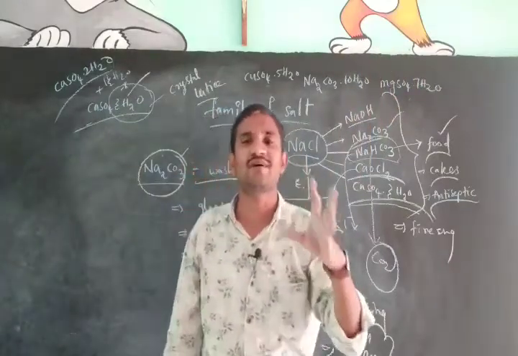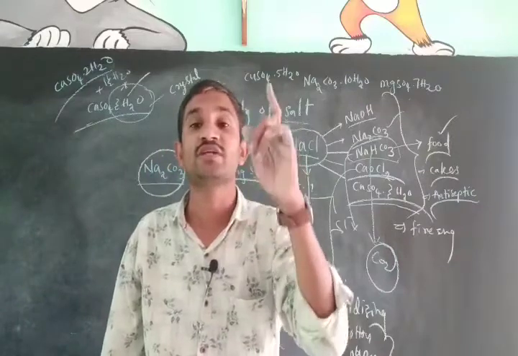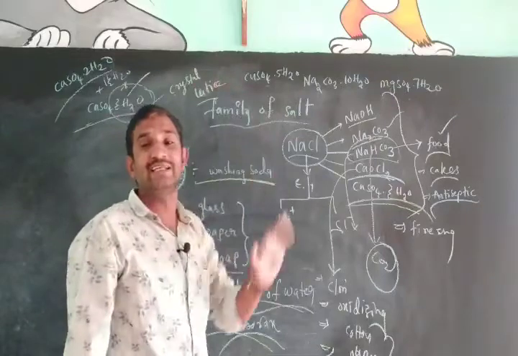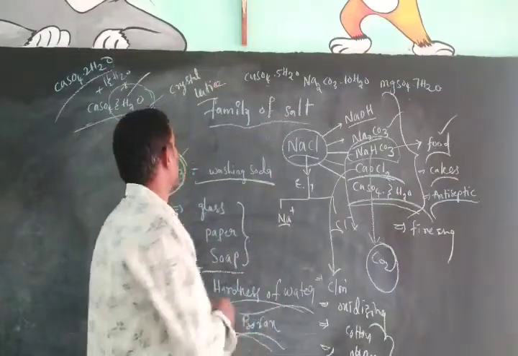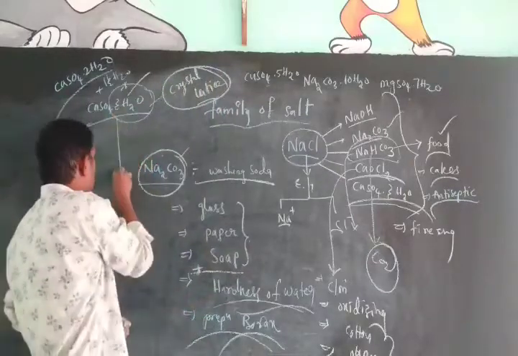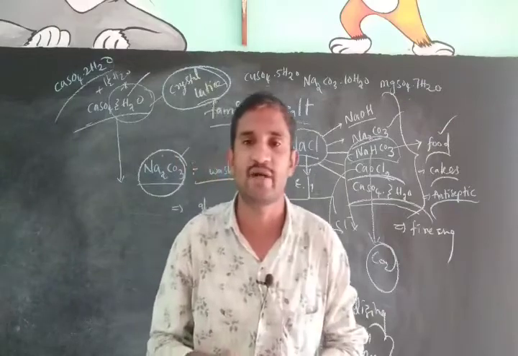That means the salts consisting of a fixed amount of water molecules in the formula, we know as crystal lattice water. That we have to remember. Here we are discussing plaster of Paris. For what purpose do we use plaster of Paris?